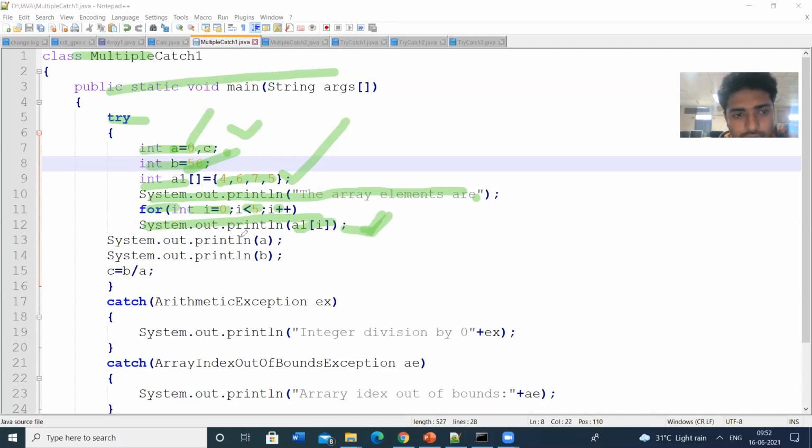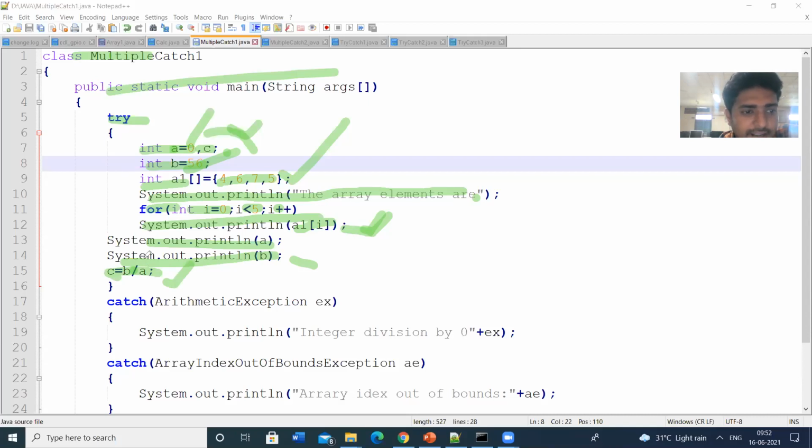So up to the I value 4, the loop will be iterated. And then I am printing the a value as 10, b value as 56. I am printing the a, b values, and then I am performing c is equal to b by a. So b value is 56, a value is 0. So 56 by 0, some exception will arise.